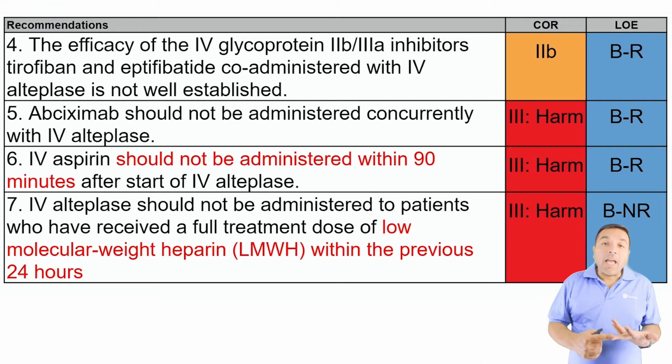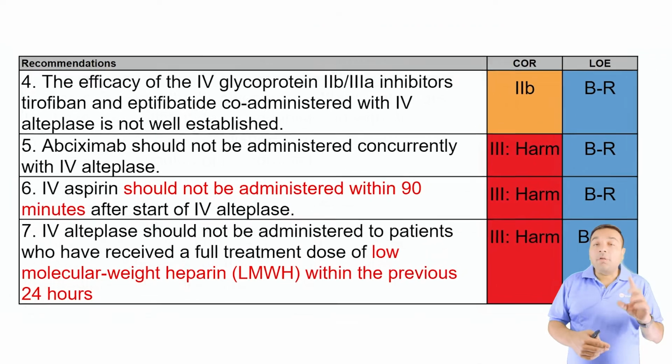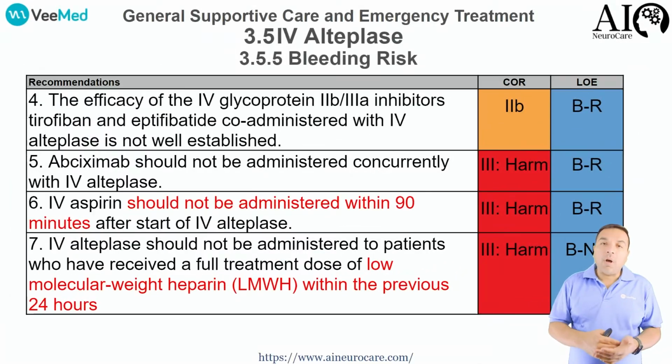IV aspirin specifically should not be administered within 90 minutes of IV tPA. Please do not do that. As a matter of fact, oral aspirin should also be started only after looking at the CAT scan done 24 hours post tPA to make sure there's no bleed, and then consider giving aspirin. And in patients who are on low molecular weight heparin at full therapeutic dose within the last 24 hours, do not give tPA because the bleeding risk is higher.